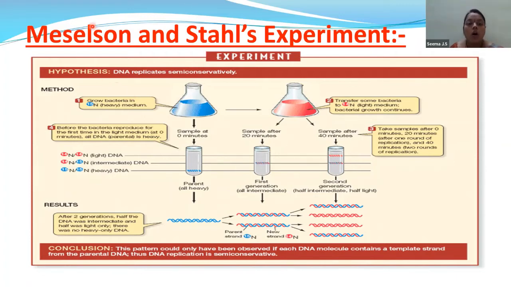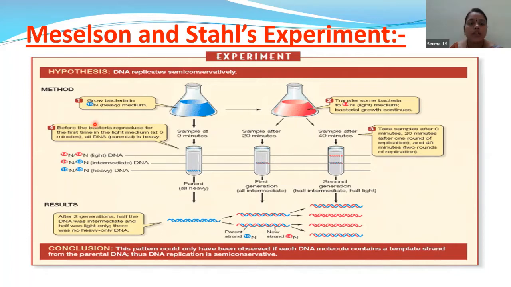They found that all the DNA of the E. coli became embedded with the N15 isotope. So the E. coli was consisting of DNA, but the DNA was made up of N15, nothing but the heavy isotope of nitrogen. Now let us know further. So both strands of DNA have N15.